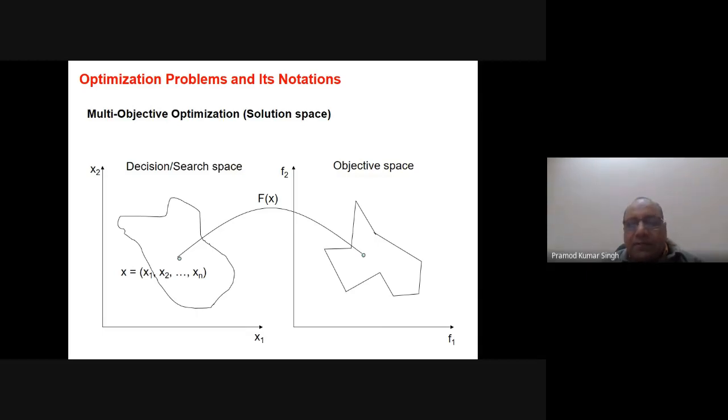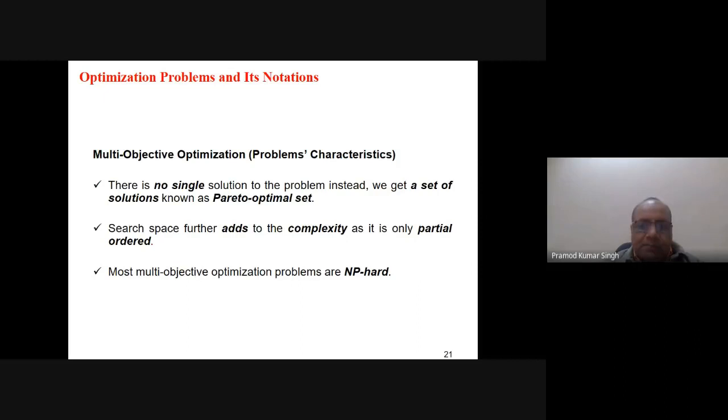The objective space is basically an objective domain where we are talking of objectives. So for example, we have to maintain diversity or convergence, etc. So we usually think about whether we have to think of these terms in the search space or the objective space. One of the complexities basically arises because of dealing with two different spaces, one is a search space and the other one is an objective space. So this is basically the first problem.